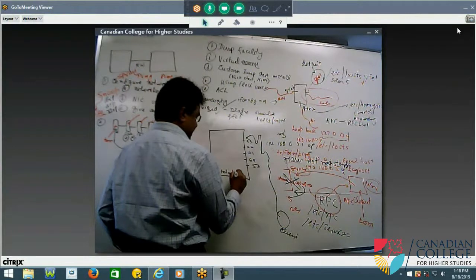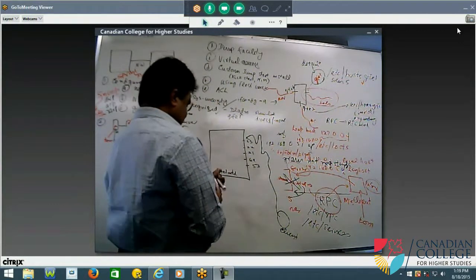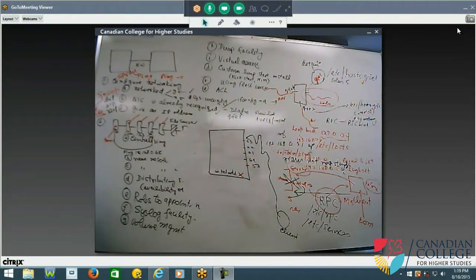Is a telnet daemon running here? Yes or no? No, it's not running. By default, it won't run. It won't start during the boot up. If you check your computer, check ps -e and grep telnet, it won't be there.